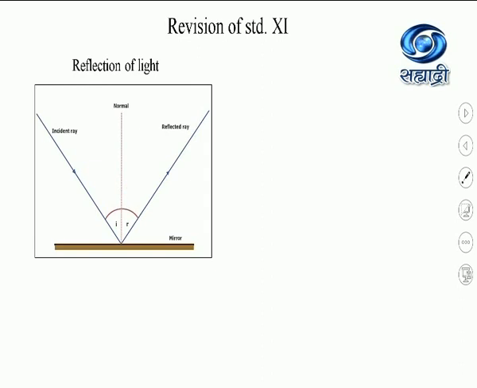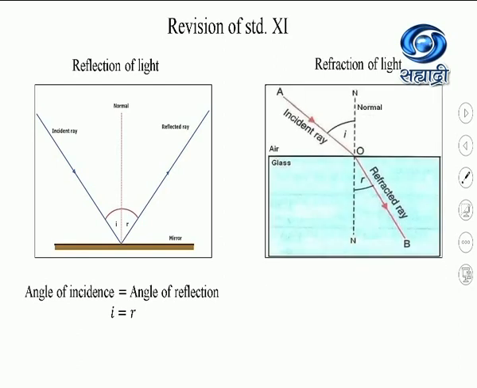We have studied the laws of reflection: the incident ray, the reflected ray, and the normal at the point of incidence lie in the same plane. The incident ray and the reflected ray lie on opposite sides of the normal, and the angle of incidence is equal to the angle of reflection, so I is equal to R. Let us see refraction of light.